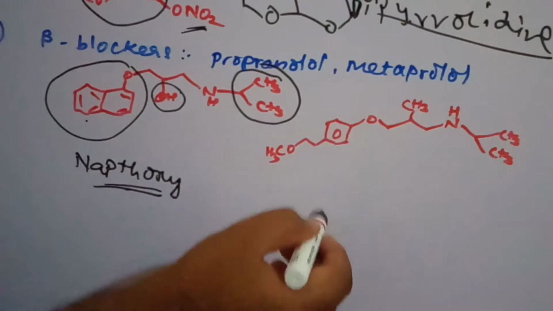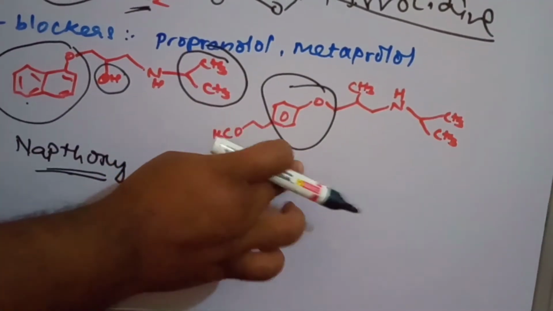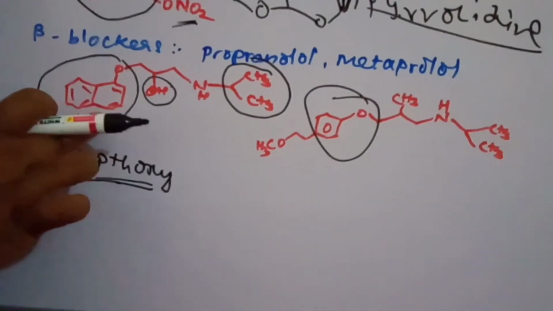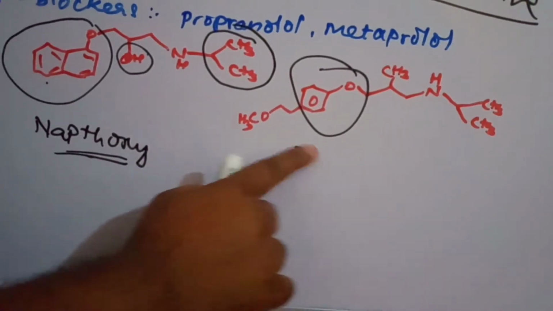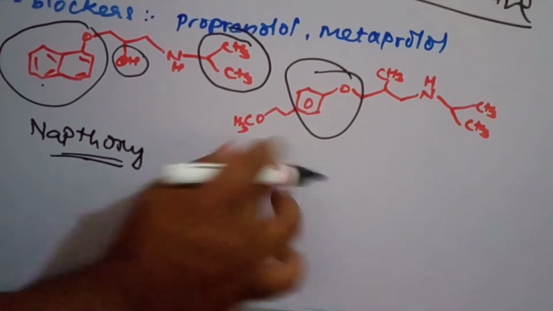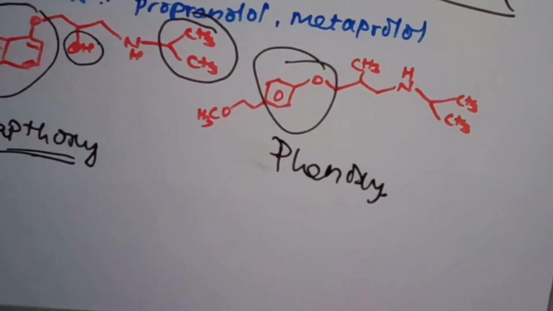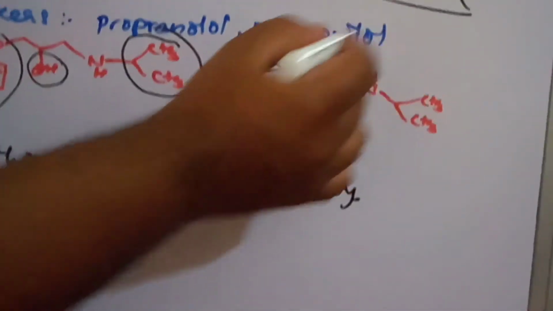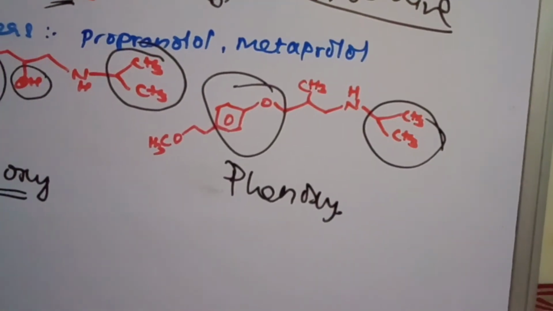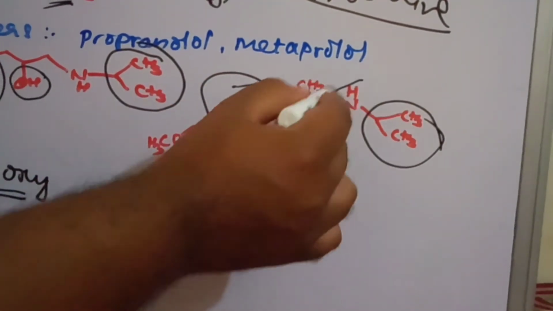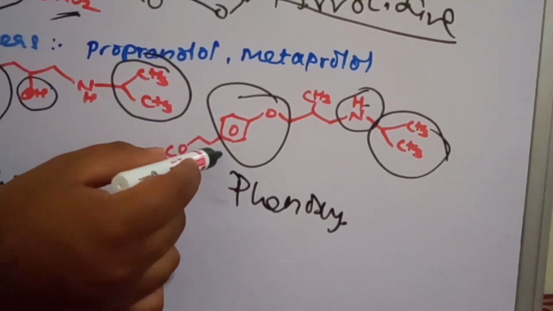When you come to the metoprolol structure, there is a propoxy group. See the differences between this and this: one has two aromatic rings, the other has a single aromatic ring. This particular one we call phenoxy. It is a phenoxy group. So in metoprolol, here also there is an amine group, a similar structure, only with CH2, CH2O, CH3.